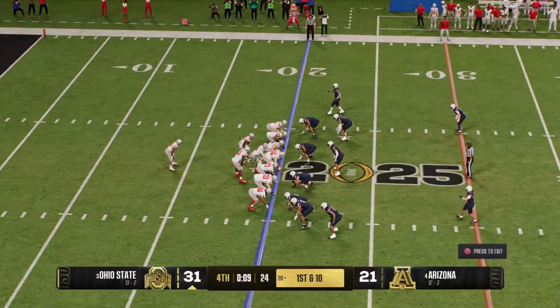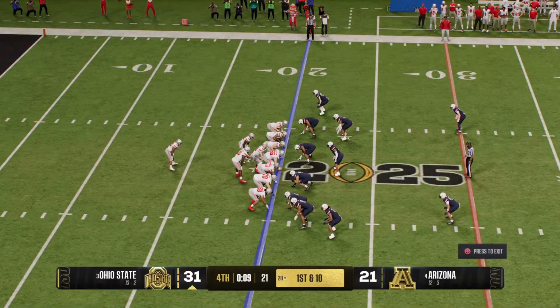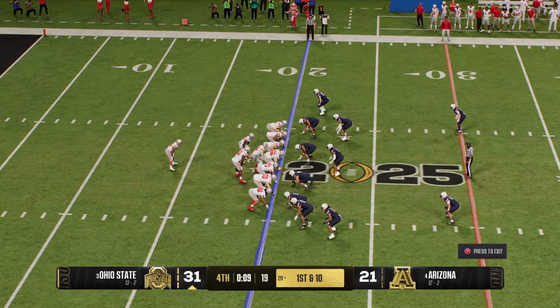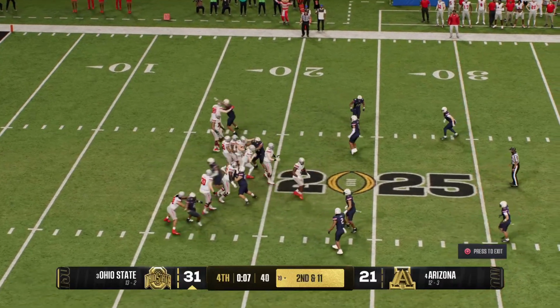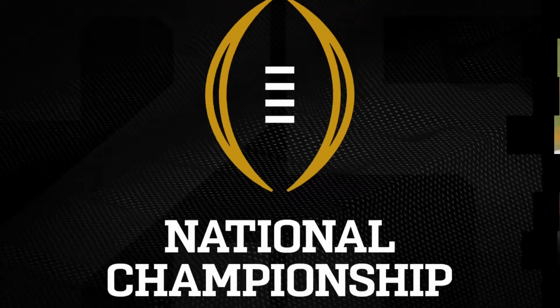So this one is tucked away. Time for victory formation. And that knee should do it. We have our national champions.